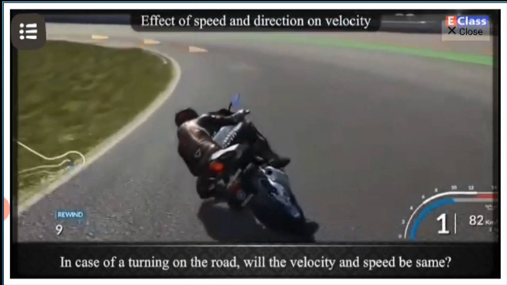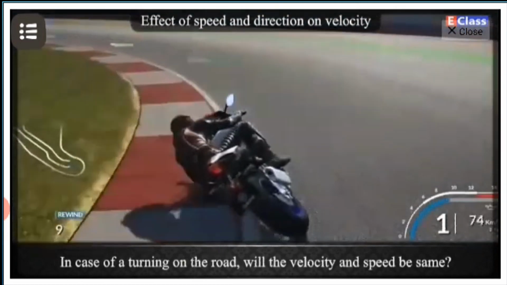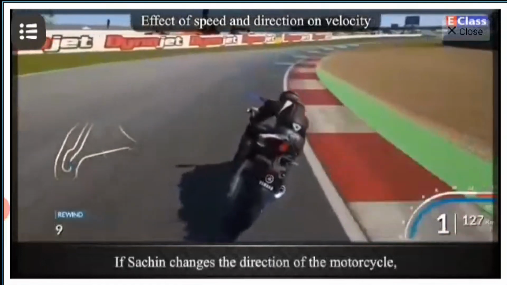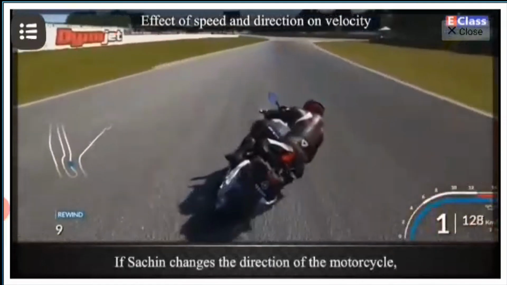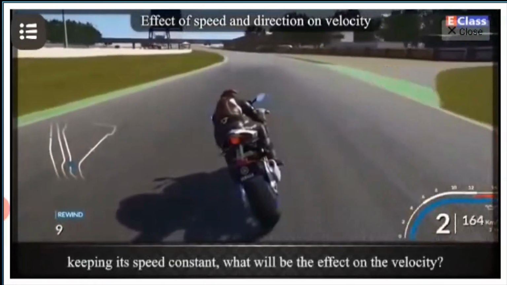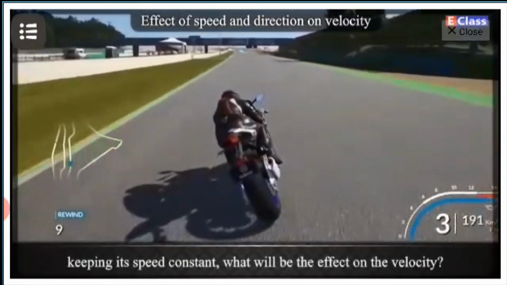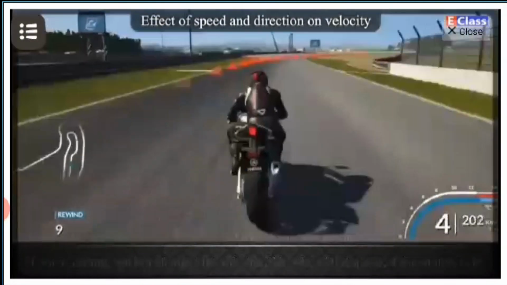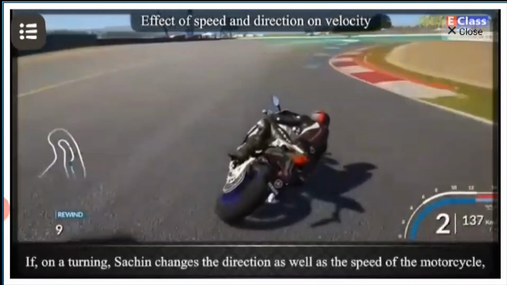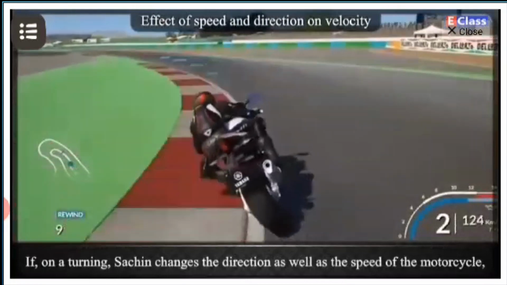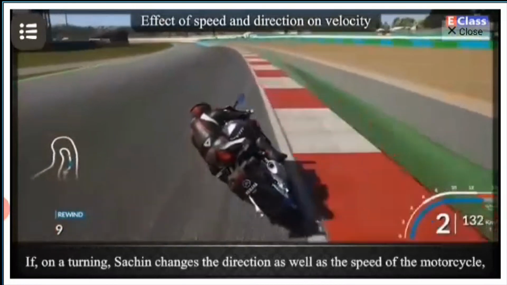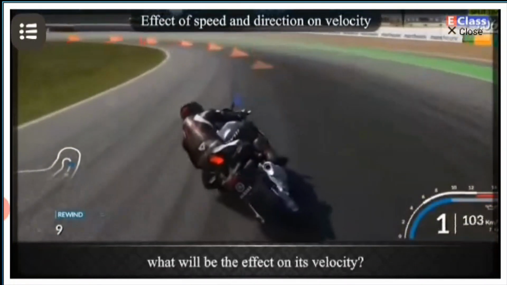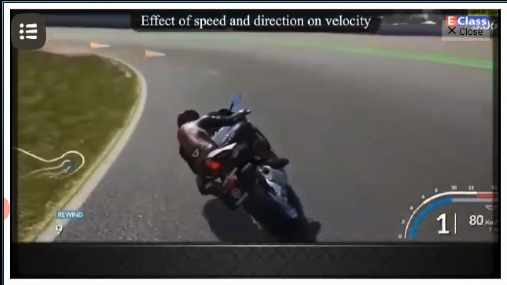In case of a turning on the road, will the velocity and speed be the same? If Sachin changes the direction of the motorcycle, keeping its speed constant, what will be the effect on the velocity? 3. If on a turning, Sachin changes the direction as well as the speed of the motorcycle, what will be the effect on its velocity?